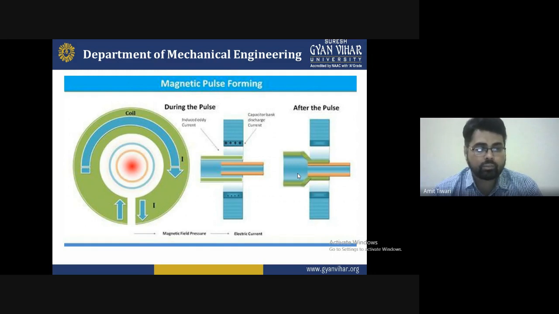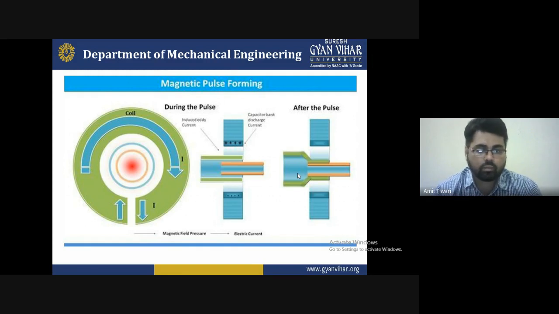So these are some benefits we get with electromagnetic forming, or we can say magnetic pulse forming is very popular nowadays. These are the roles played in how to conduct the machinery and the applications with the help of speed forming, conducting the workpiece.